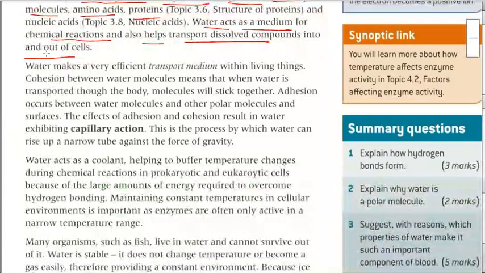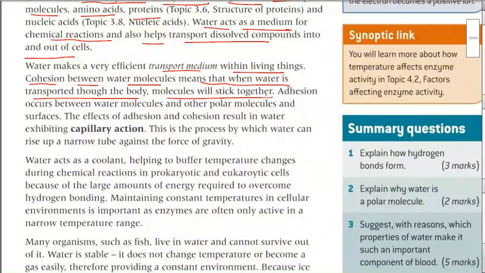Now water is a very efficient transport medium within living things. Cohesion between the water molecules means that water is transported through the body and the molecules will stick together.